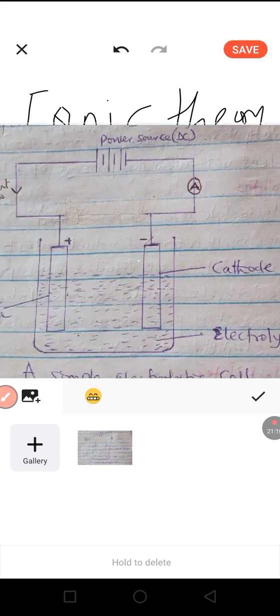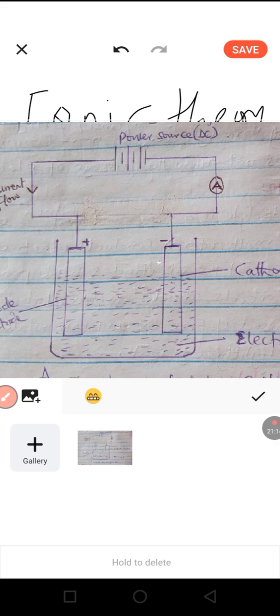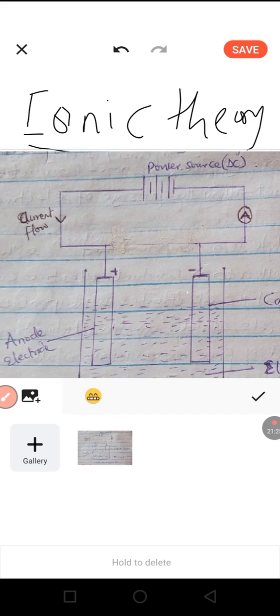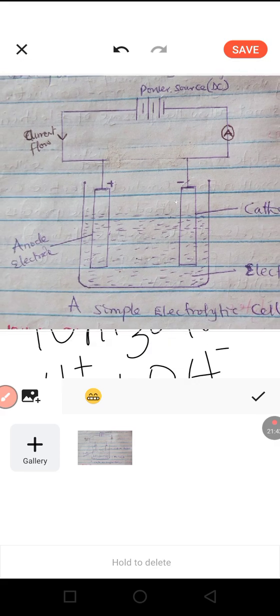Here is the electrolytic cell. Now we have the cathode. As the current moves from the power source, as you can see, it flows through the anode into the electrolytic cell. Inside the electrolytic cell, the electrolyte decomposes, ionizes, dissociates into freely moving ions.